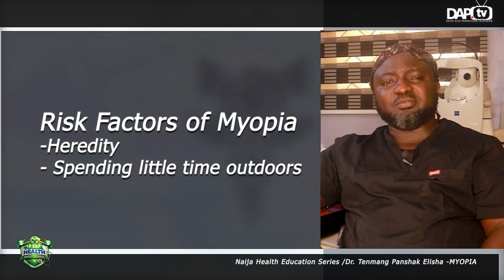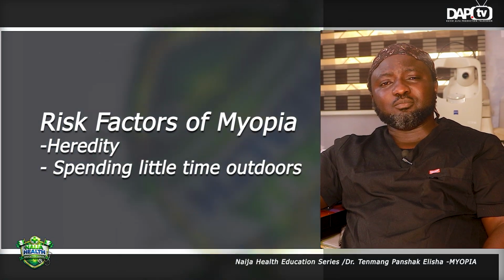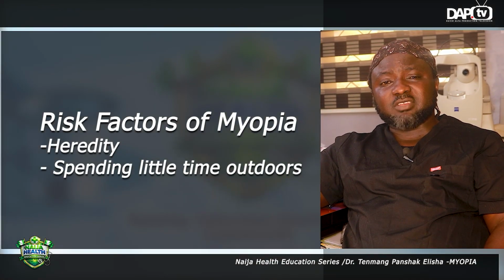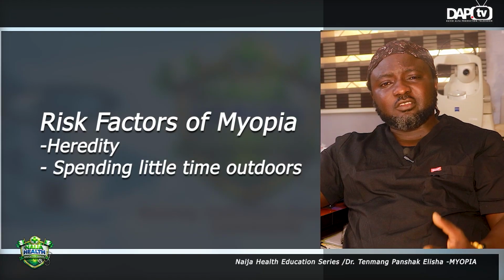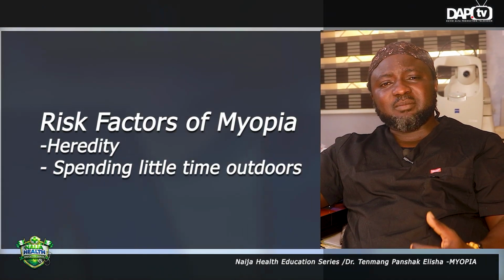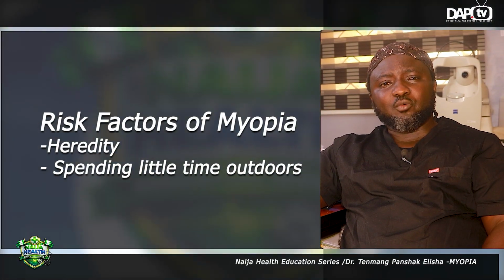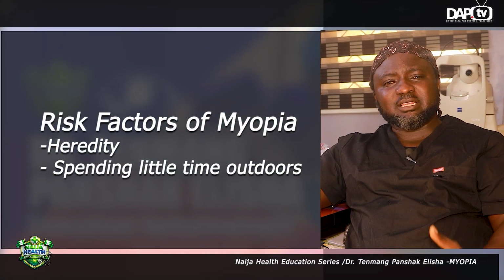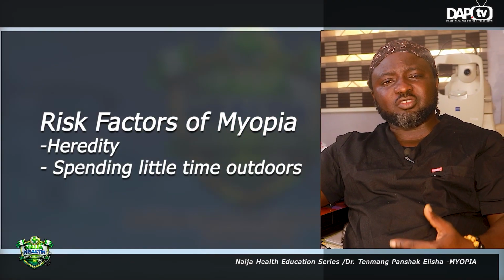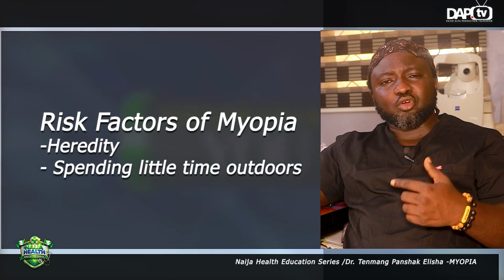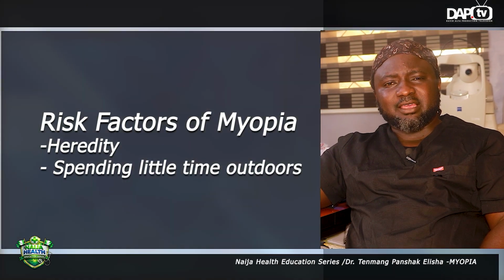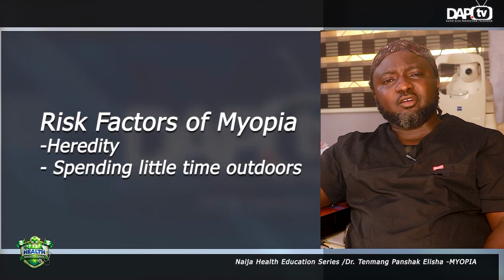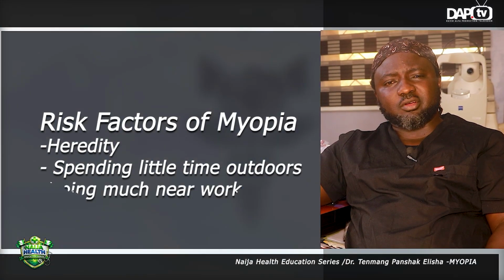That kind of style predisposes our children to developing myopia, because they are not outside, and the sun is not stimulating the retina. There are chemical agents in the eyes that, when the eye gets in contact with the sun, get stimulated. Then when the retina gets stimulated, it produces those chemical agents that tend to control the growth of the eye in these children.